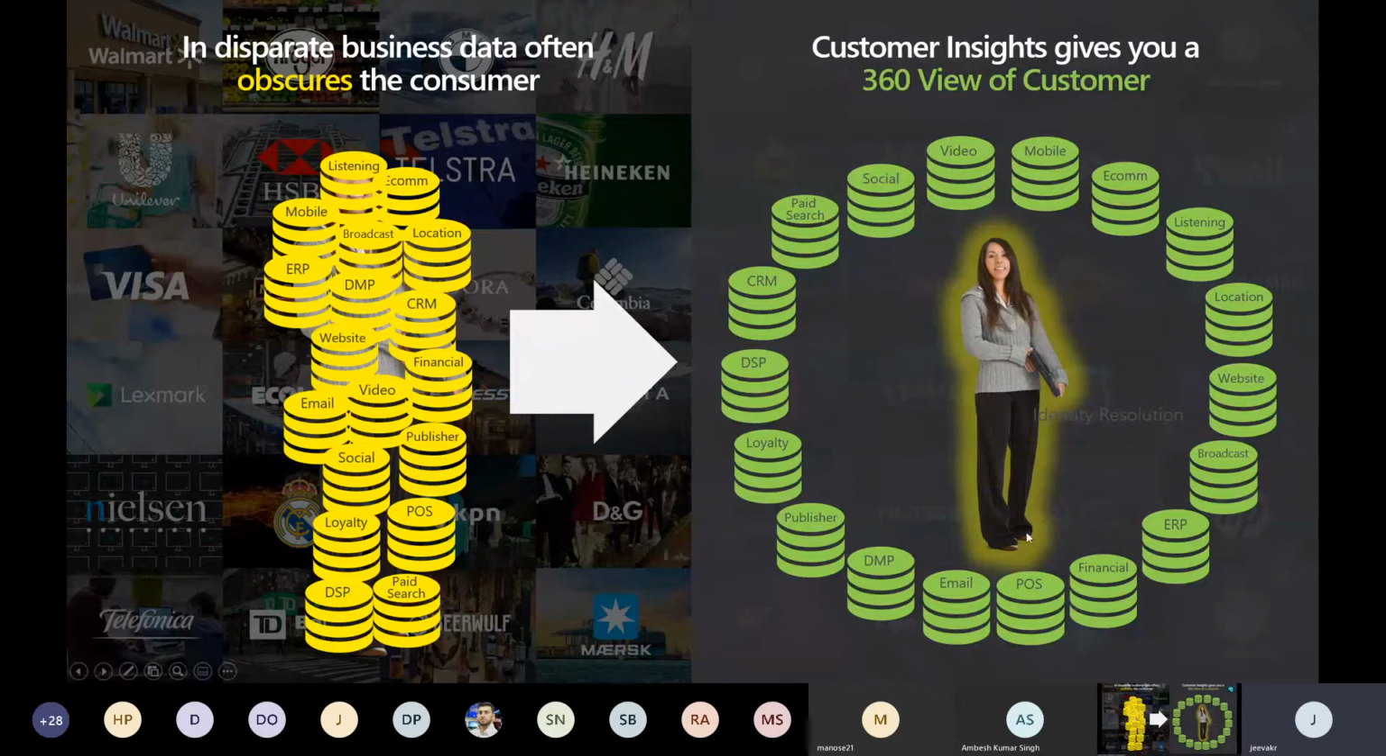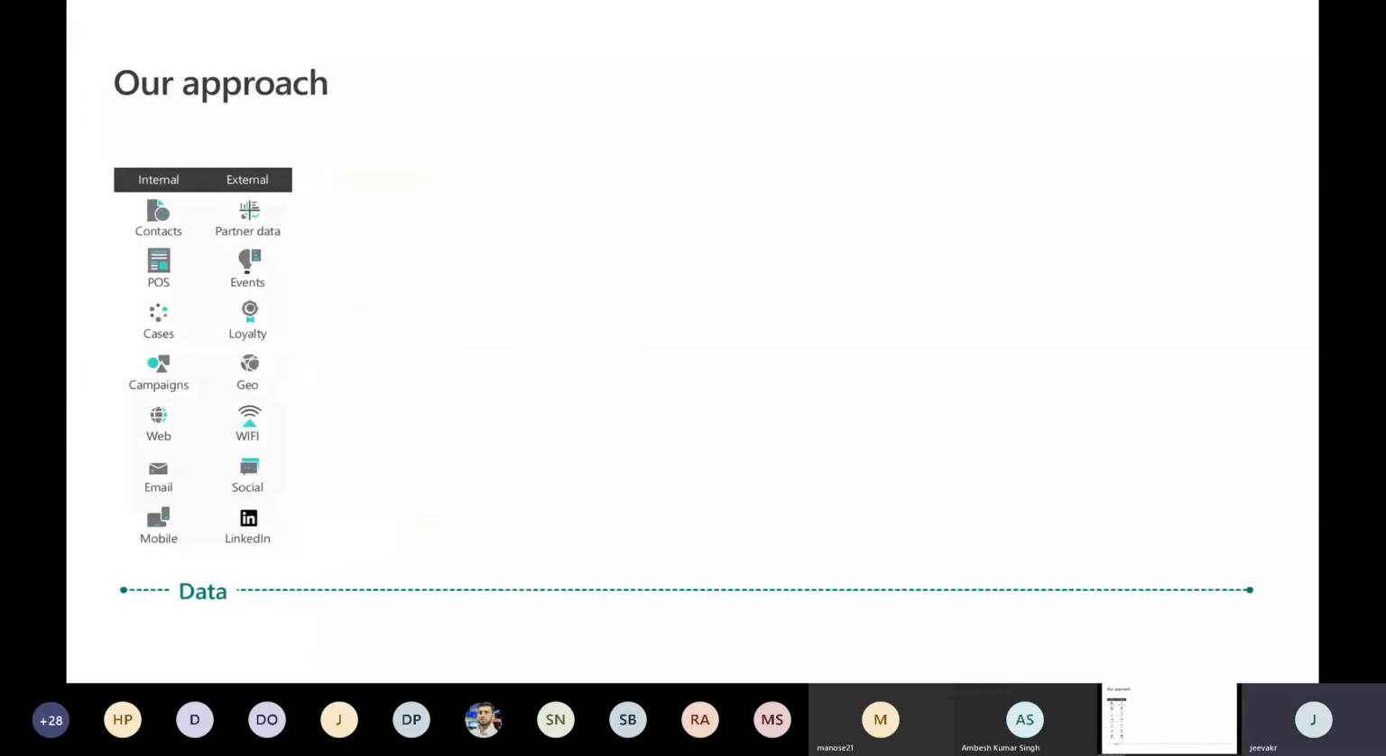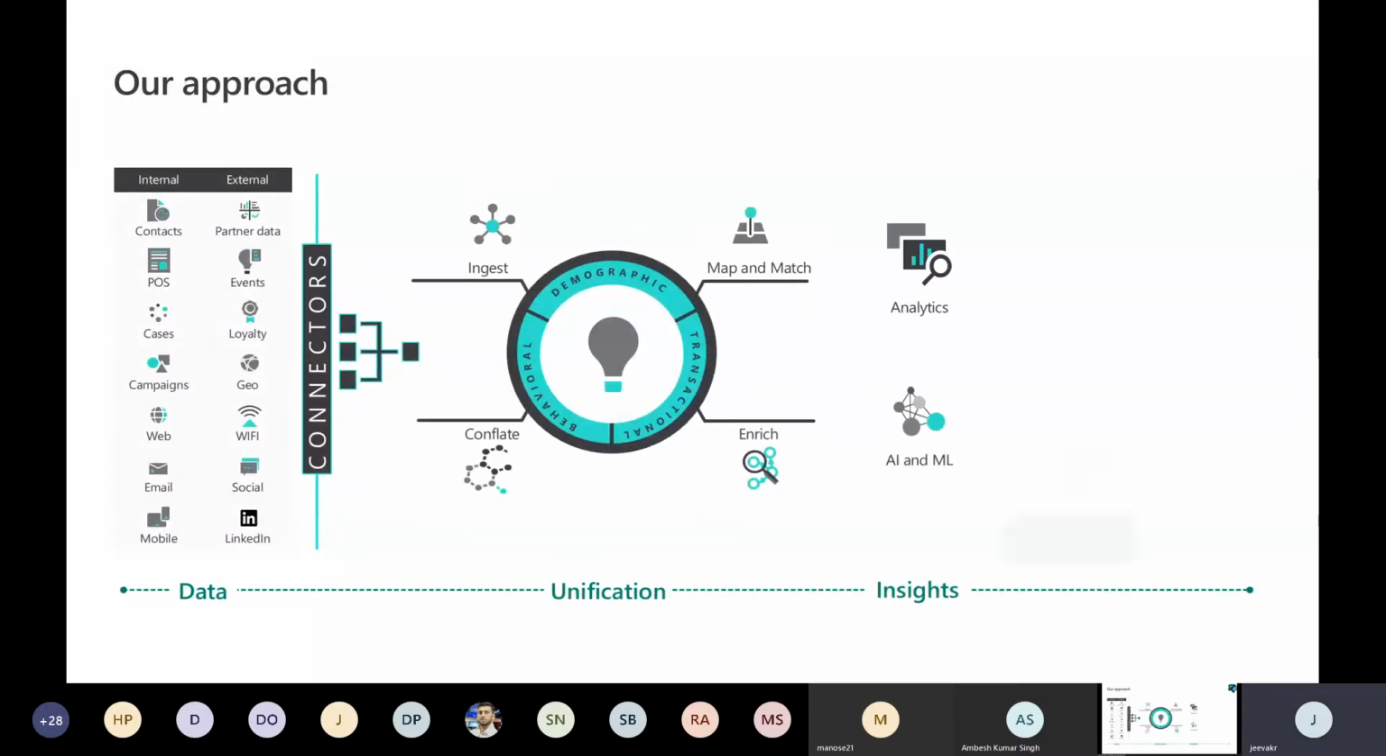So we'll have a unified profile created out of all these data sources. And that is exactly what she showcased, how to build a unified profile using Customer Insights, how to do the data ingestion and then unification, the map, merge, and all of that. I think I will skip this slide because she gave very good information on this one.